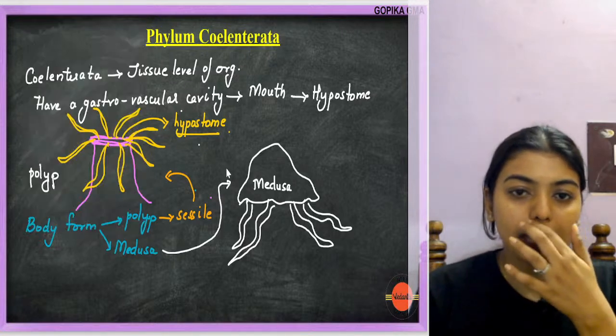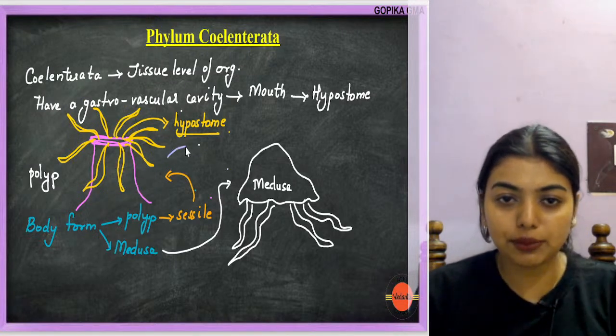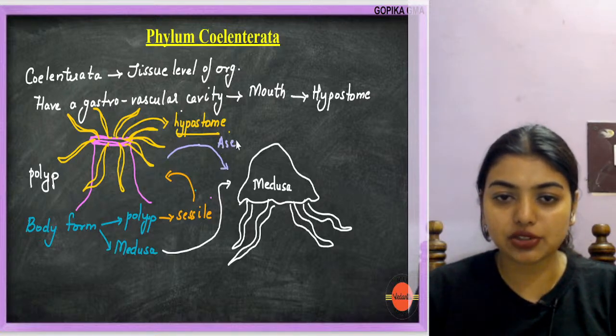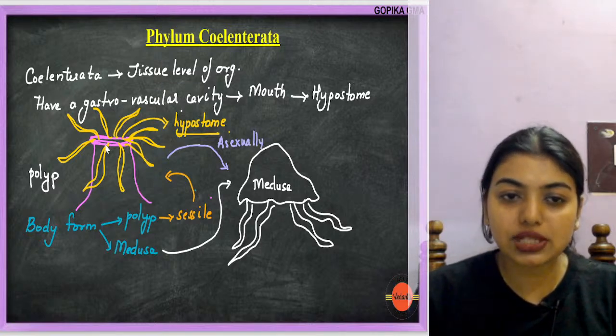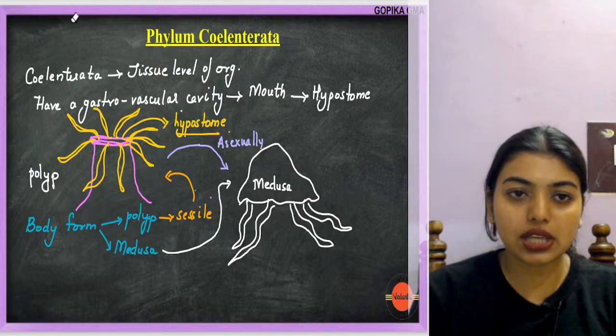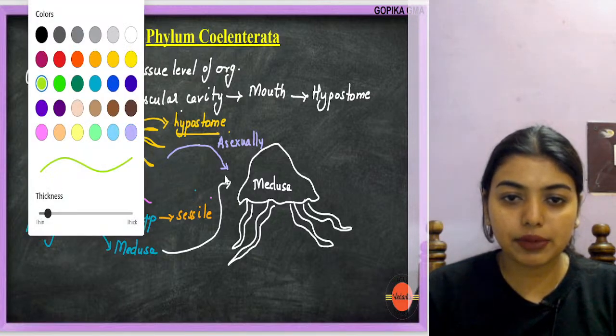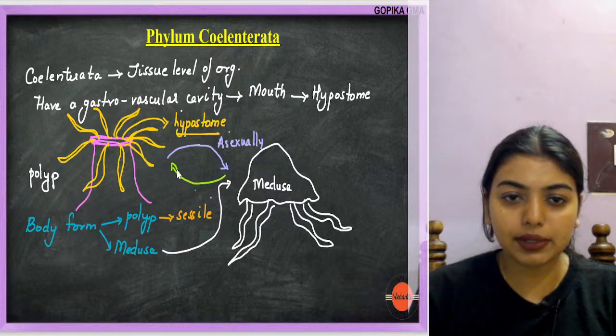Now remember that if a polyp has to form medusa, it will form it asexually. But if medusa has to form a polyp, it is going to happen sexually.